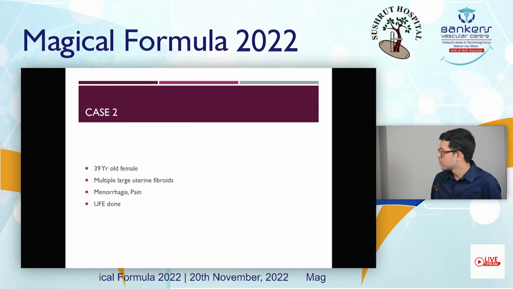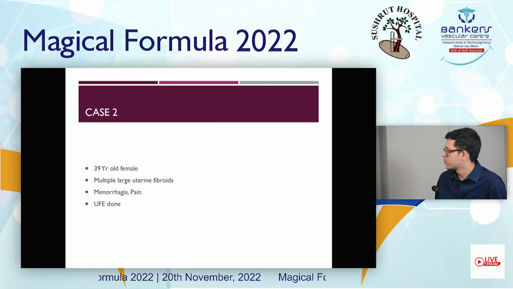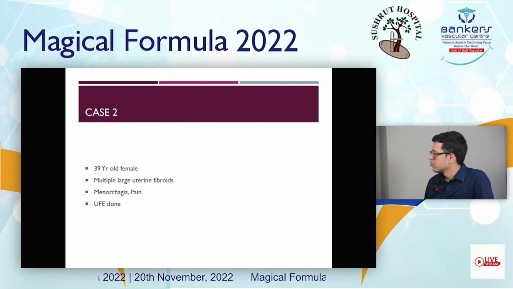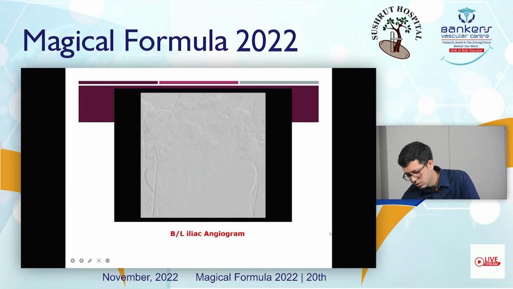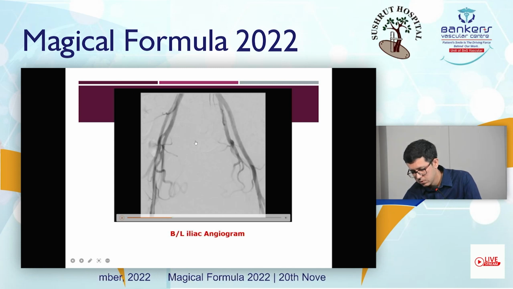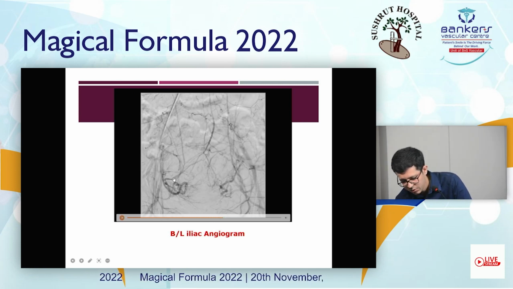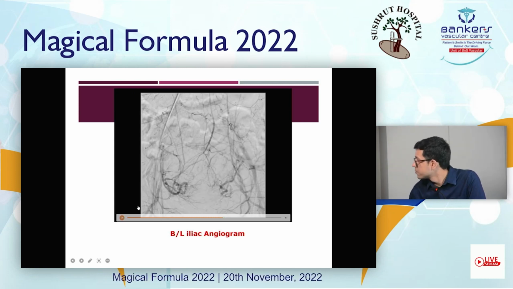The second case is a 39-year-old female who presented with multiple large uterine fibroids, menorrhagia and pain. So uterine fibroid embolization was done. This is the angiogram from the bilateral iliac arteries. It showed a large area of tumor blushes from both the uterine arteries.